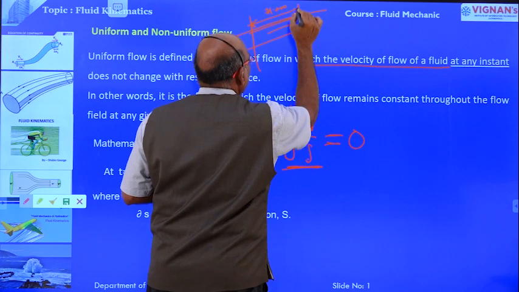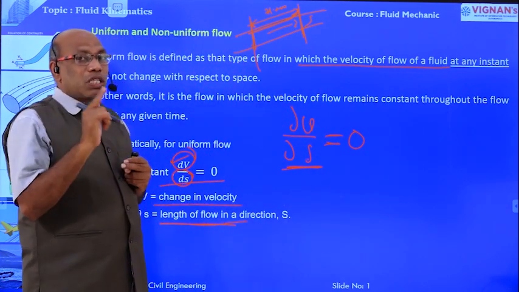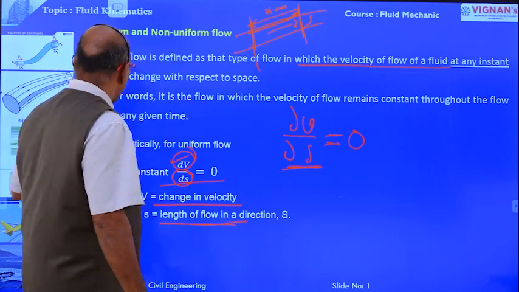So in this given reach, the velocity does not change with respect to space at a given instant, right? This is about uniform flow.